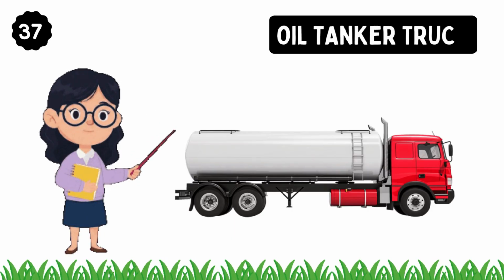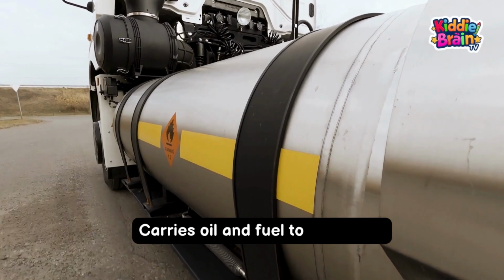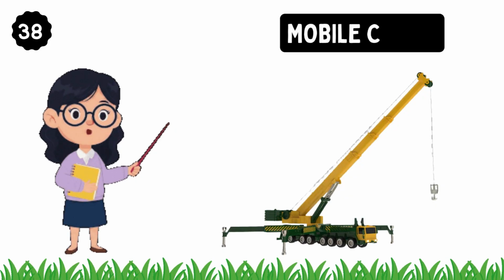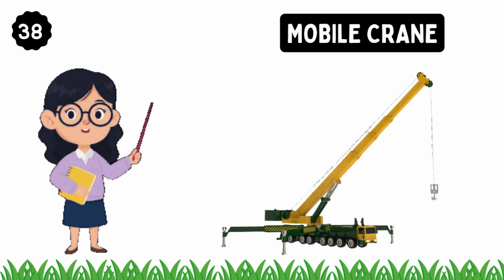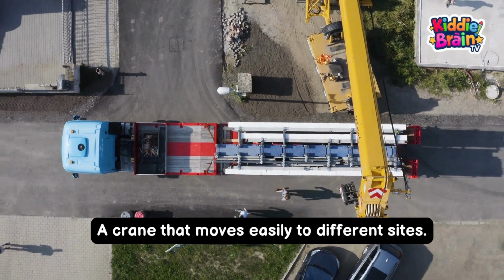Oil tanker truck. This is an oil tanker truck. Carries oil and fuel to machines. Mobile crane. This is a mobile crane. A crane that moves easily to different sites.